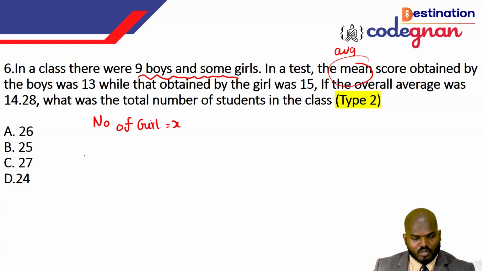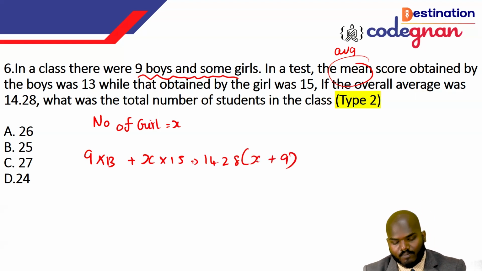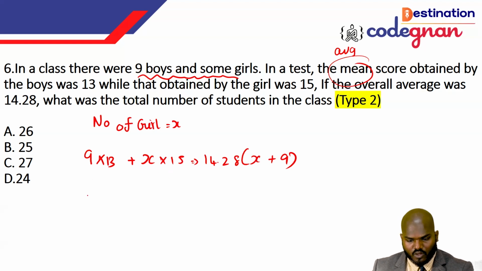So we know the 9 boys are there, that is 9 times 13. Going for the next one, we don't know the number of girls, so I can call it X times 15. The average of all the people is 14.28 over X plus 9, the girls count plus the boys count. If you multiply that, it will give you 117 plus 15x is equal to 14.28x plus 128.52.